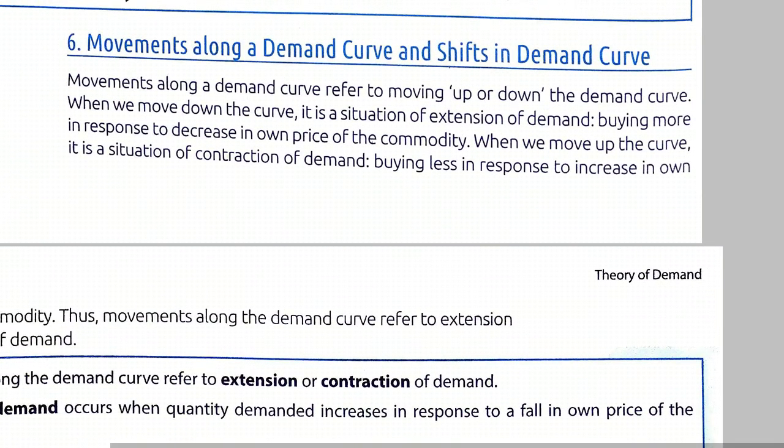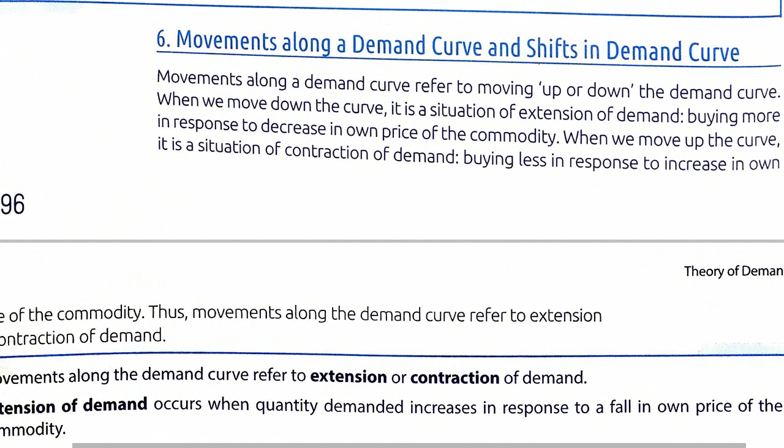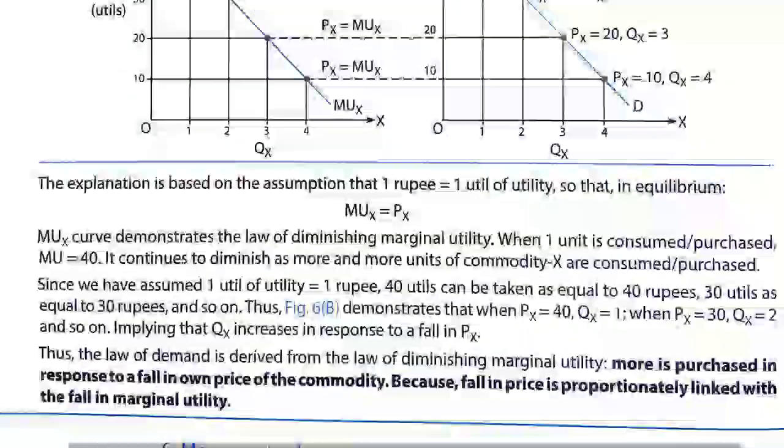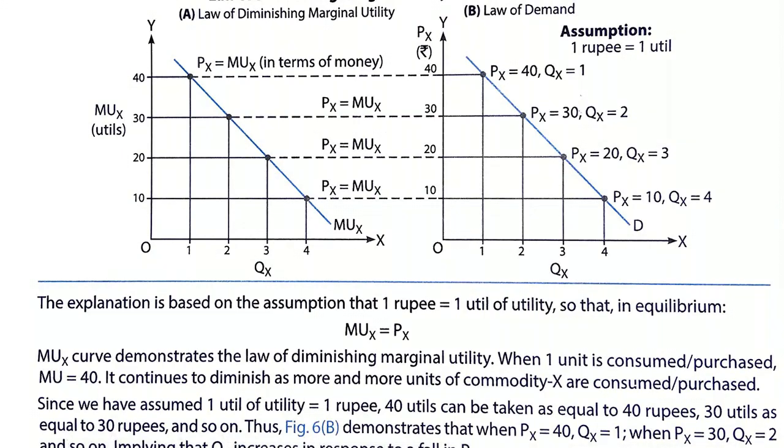Now come to the next topic, movement along demand curve and shift in demand curve. Movement along demand curve is upward or downward movement on the same demand curve. So as you can see in the graph, there is a demand curve, and there is a movement along the demand curve from various points.